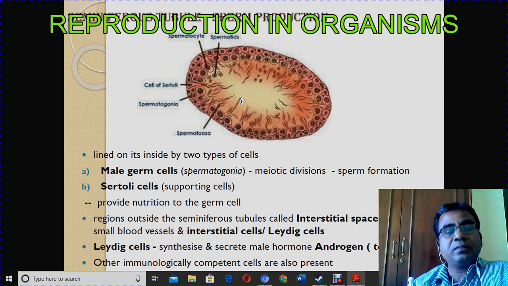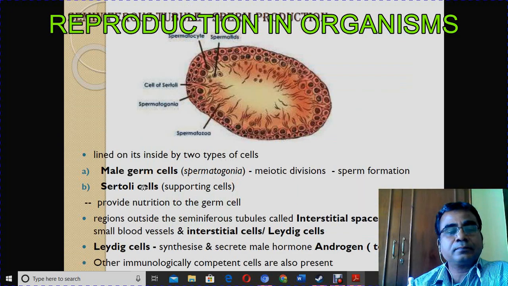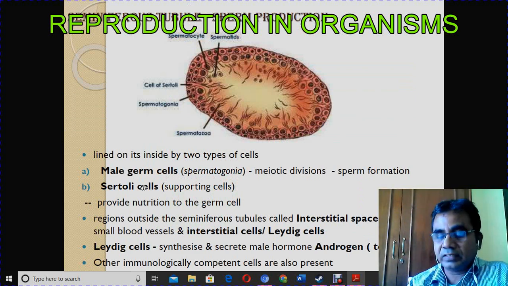In seminiferous tubules, the major types of cells are two: spermatogonia and Sertoli cells. From the spermatogonia, sperm is produced, and the Sertoli cells are supporting cells. They are providing nutrition to the germ cells. And one more cell, Leydig cells, otherwise interstitial cells, produces androgen. It is a male hormone. It is testosterone.